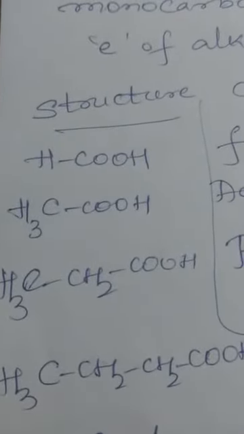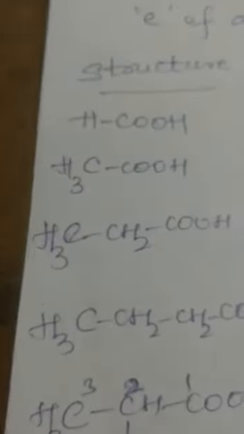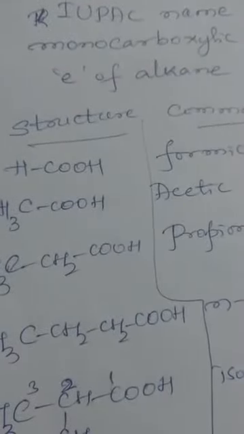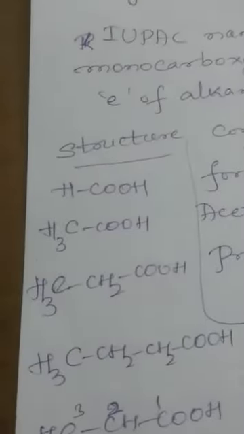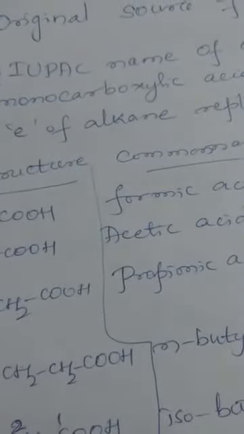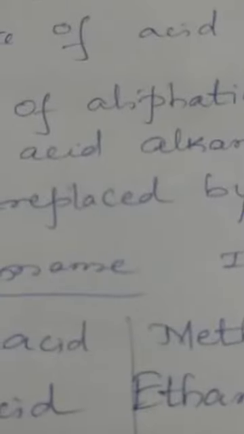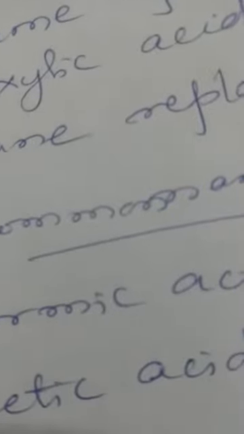You will get CH3CH2COOH. The common name is propionic acid. And the IUPAC name will be propanoic acid because the alkane having three carbon atoms is propane. A slight correction to be made here: it is propanoic acid.